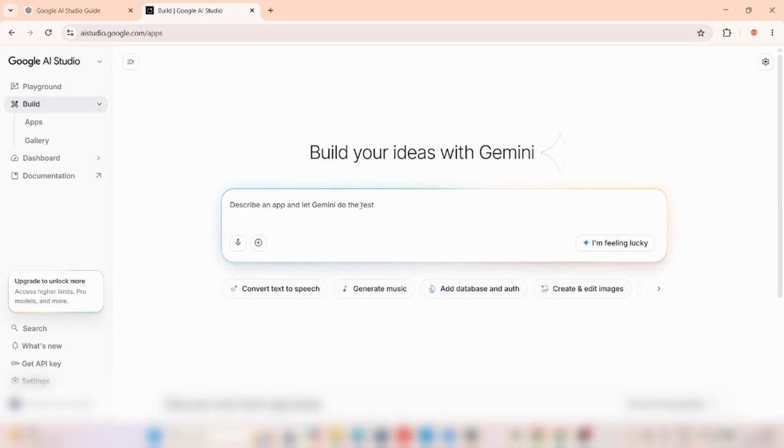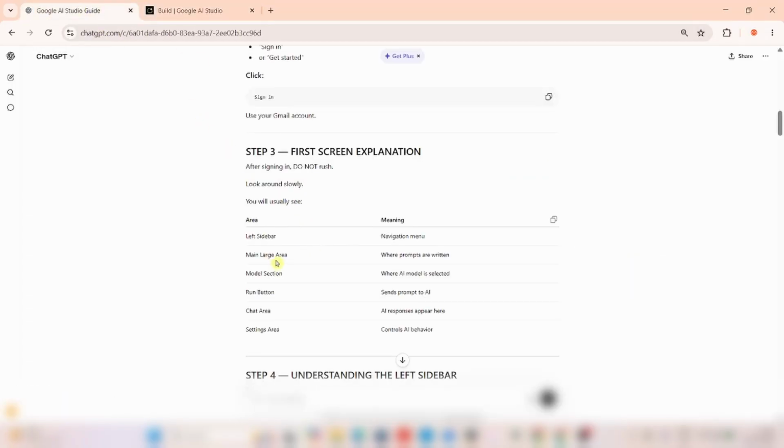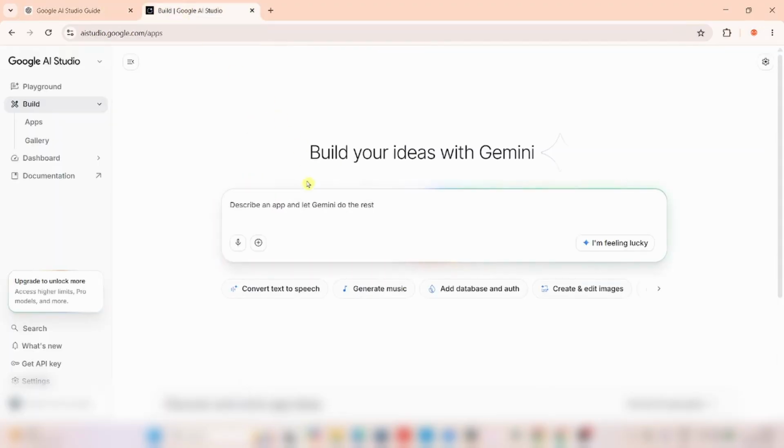Describe an app, let Gemini do the rest. This is where prompts are written. Then we have model selection, where AI model is selected. So where is it? We are going to select which AI. Should it be this one? I guess these are the model selection.